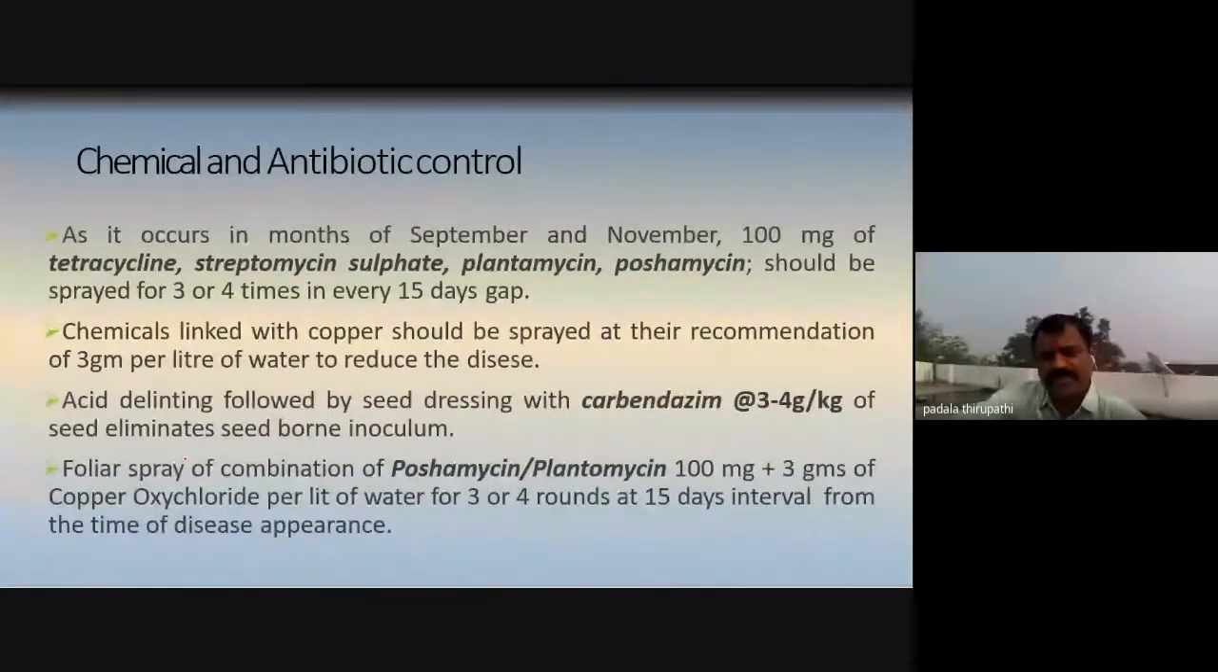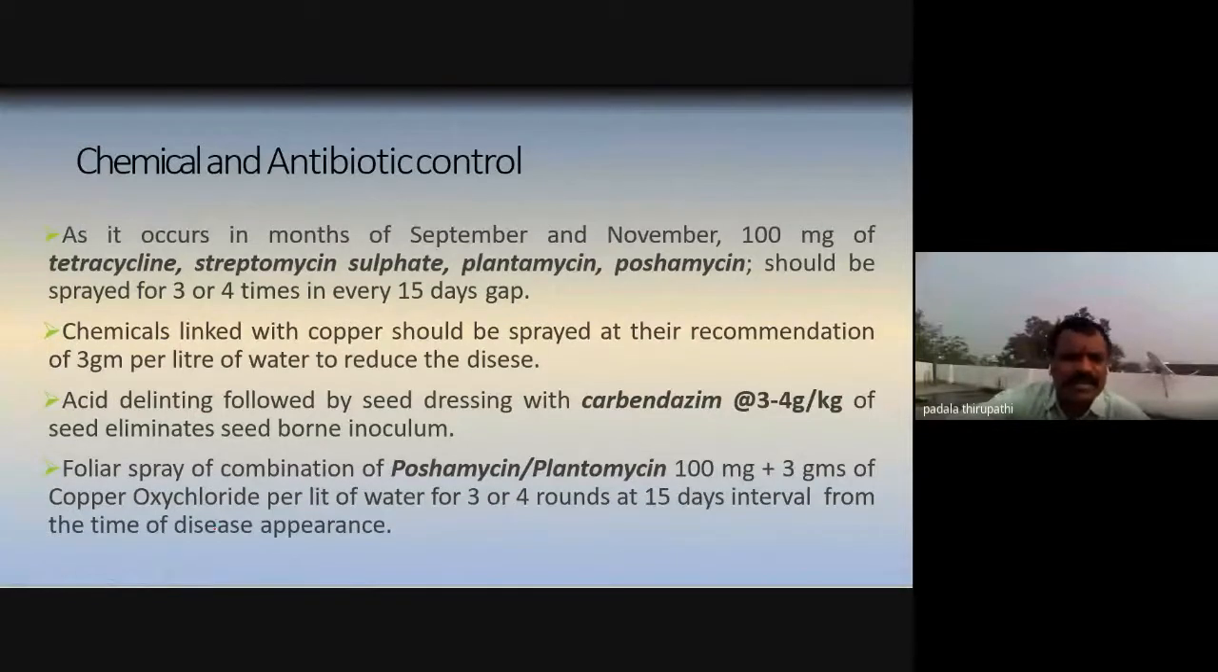Afterwards, numerous antibiotics were produced through culture methods, tissue culture, and biotechnology was developed. Numerous bacteria are able to produce different antibiotics, that is tetracycline, streptomycin, plantamycin, fosamycin. These antibiotics should be sprayed 3 to 4 times at a 15-day gap on the plants. That's why cotton cultivating farmers spray numerous times on the crop plants to protect them from different diseases, and also use carbendazim.